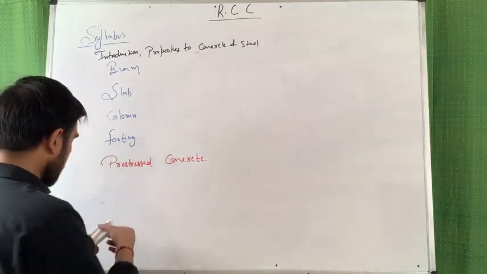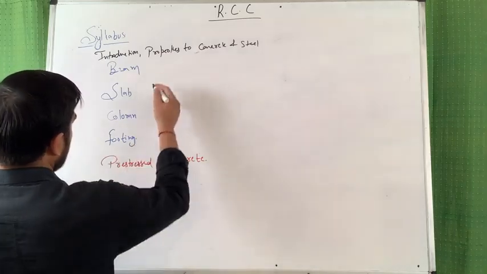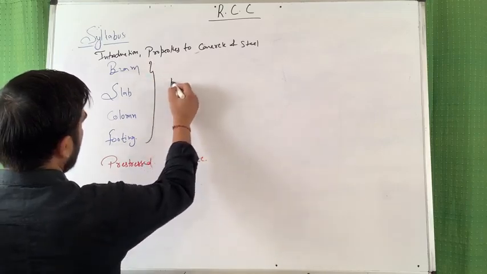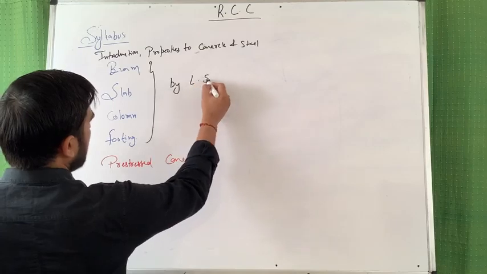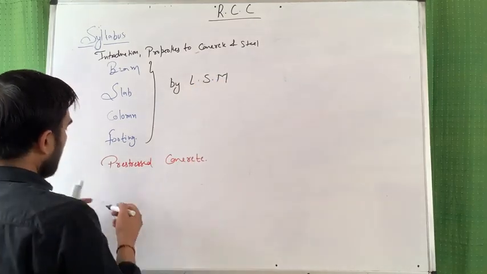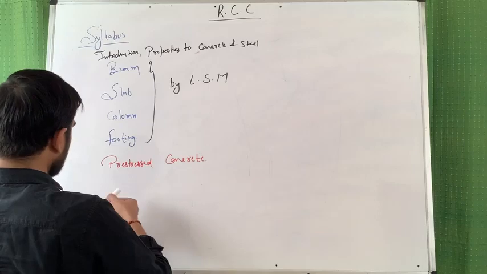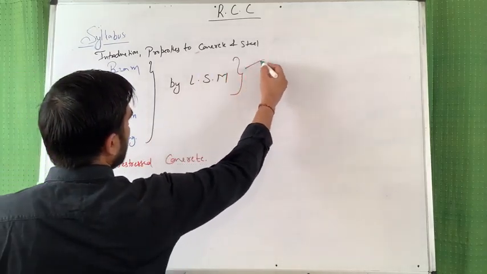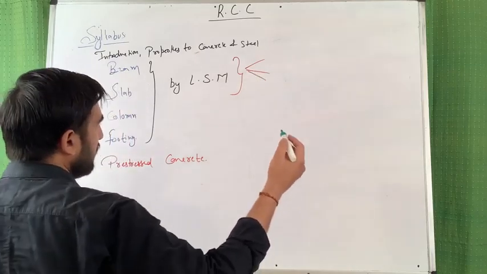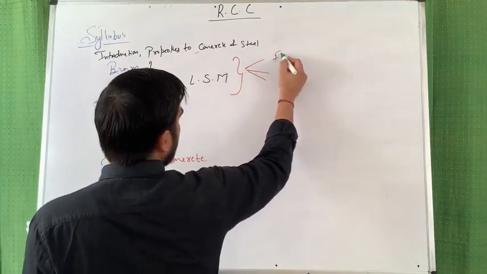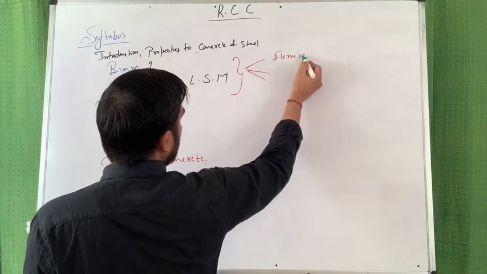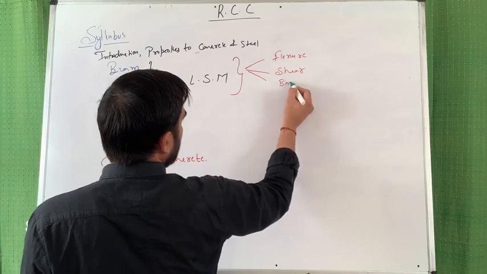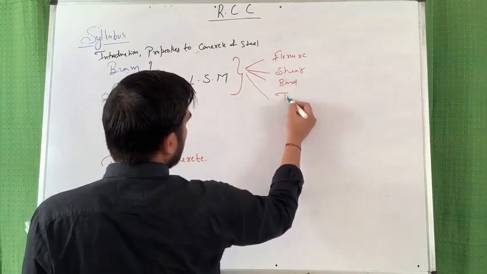So we will study these things, especially the design of beam, slab, column, footing by the limit state method. And in the first two topics, means beams and slab, we have to deal with several areas like flexure or bending, shear, bond, torsion.